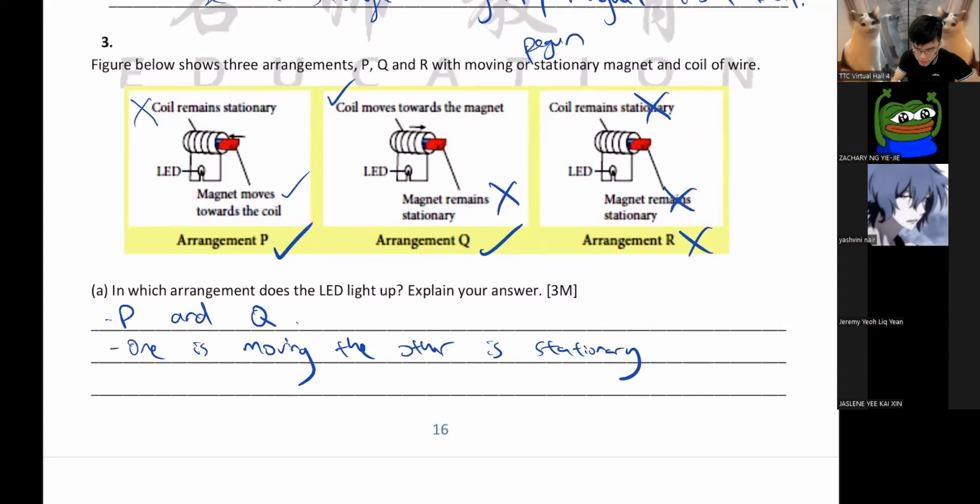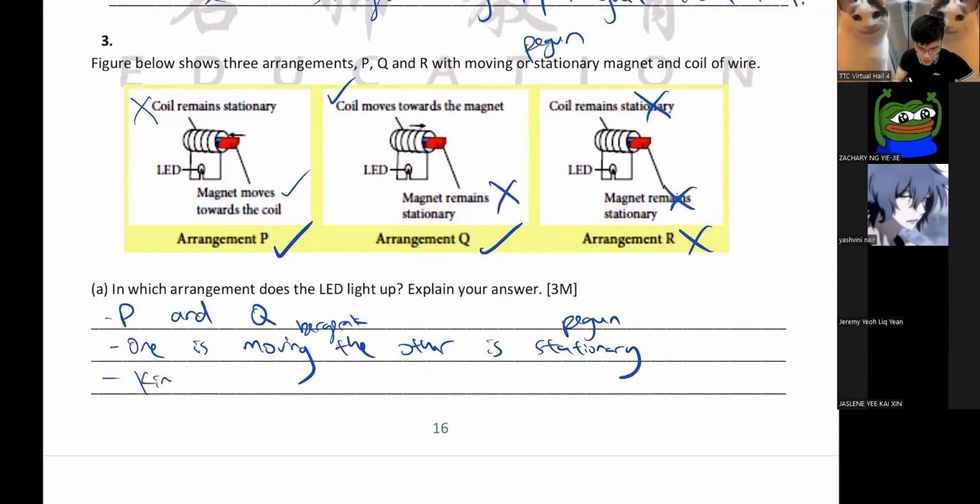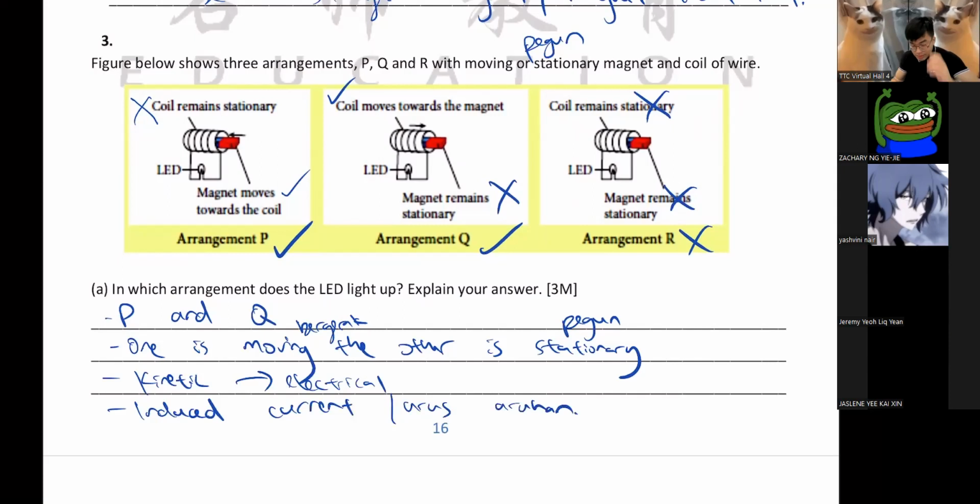Okay, satu bergerak, yang lain bergun. Okay, one is moving, one is stationary. So you convert your kinetic energy to electrical energy. Menukarkan tenaga kinetik kepada tenaga elektrik, and now you have induced current. Arus aruhan. Now you have induced current.